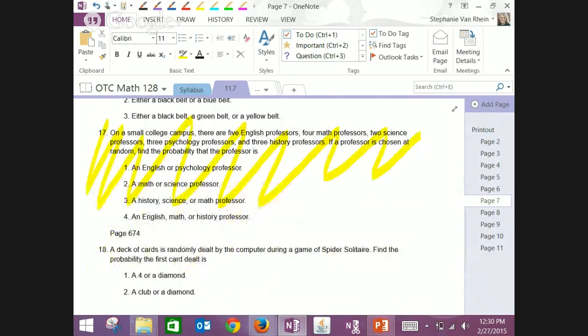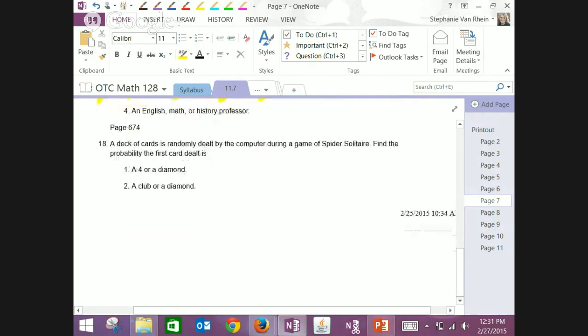Small college campus, there are 5 English professors, 4 math professors, 2 science professors, 3 psychology professors, and 3 history professors. If a professor is chosen at random, find the probability the professor is, and then you have 4 different outcomes there. English or psychology, math or science, history, science or math, and English, math, or history professor. They're all mutually exclusive, so you don't have to worry about that.